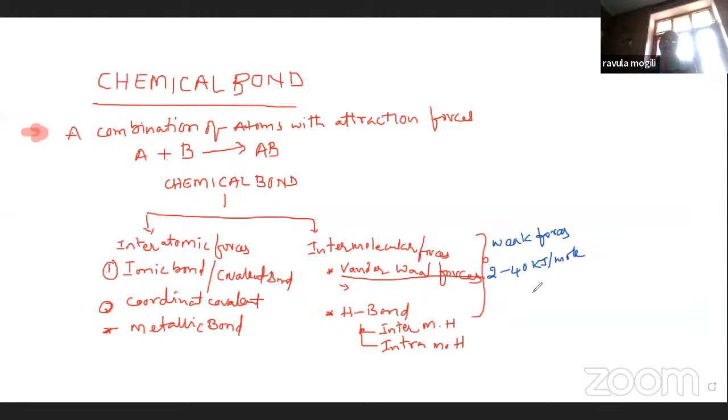Especially the hydrogen bond is 10 to 40 kilojoule per mole. So here van der Waals forces are very, very weak forces. Their energies are very, very low. So here this is totally